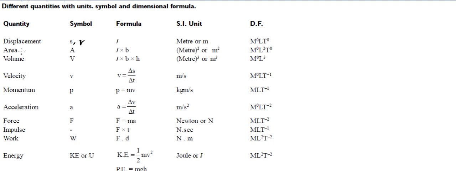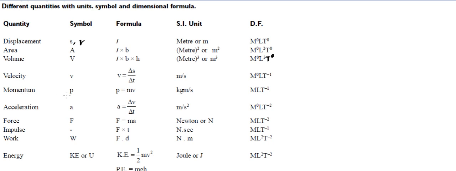Similarly, for another physical quantity, we take area. Area is length into width, or we can say meter square is the unit. So L square is going to be the dimensional formula. The rest will have a zero power, and L will have a power 2. So we can read it as M raised to power 0, L raised to power 2, and T raised to power 0. Similarly, for volume, we can go for M raised to power 0, L raised to power 3, and T raised to power 0, T for time. Similarly, for velocity or speed that we have just talked about, M raised to power 0, L raised to power 1, T raised to power minus 1.